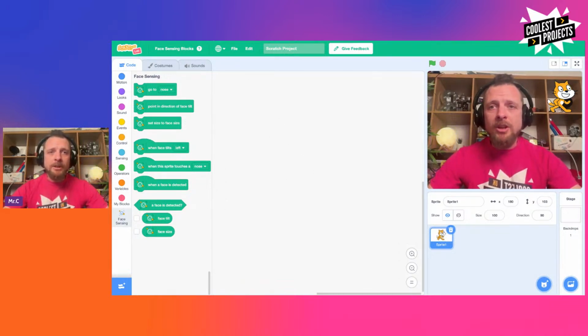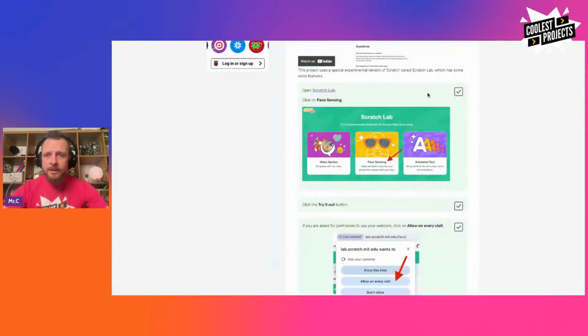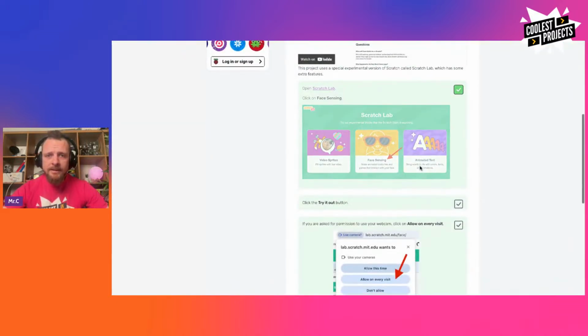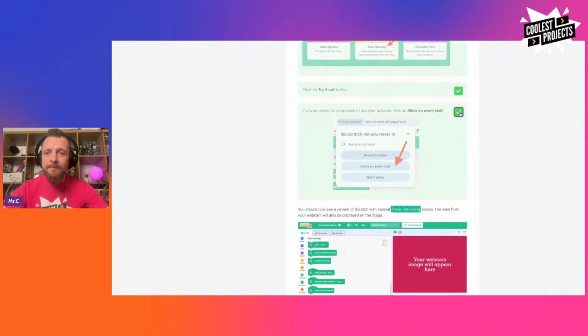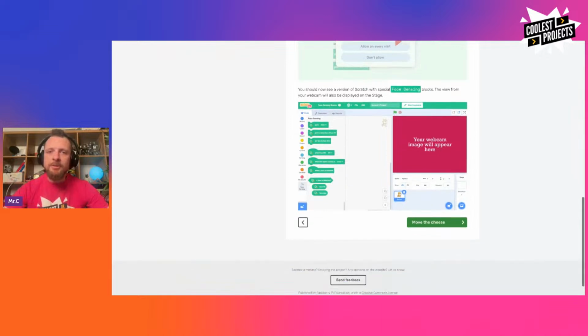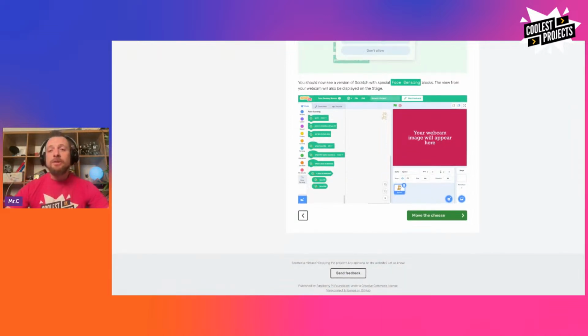So now that we've got Scratch open, let's go back to our instructions. And we can tick that off. Pop, we've got face sensing open. Oh, we click try it out too. I did 2 in 1. Fantastic. And we gave it permission for my webcam. Okay, so you might not see that. That's totally fine. Maybe your computer's already given permission, but if you do get into Scratch and it doesn't show your image, then you need to go into the settings and change that. And that's, I think, your club leader can help you with. So you should have this version of Scratch, which is exactly what we've seen, face sensing blocks, and the view from our webcam is displayed on the stage. Absolutely, that's exactly what we've got.